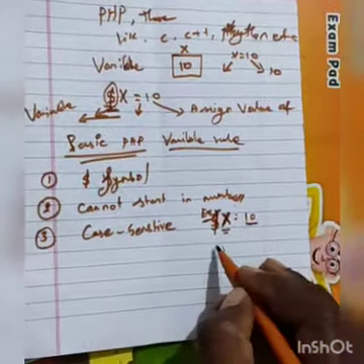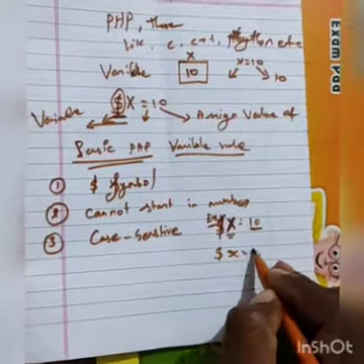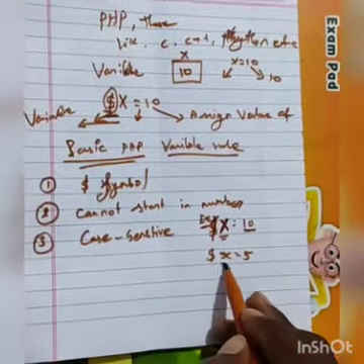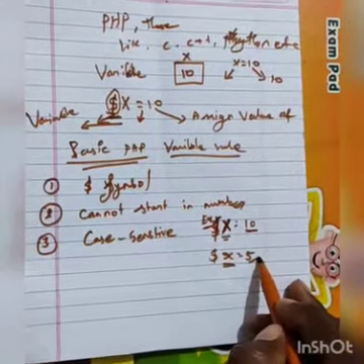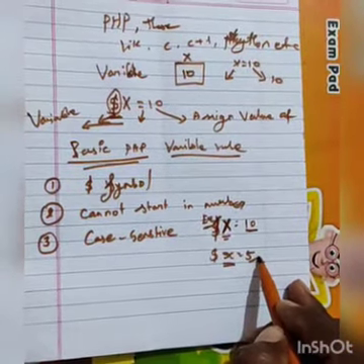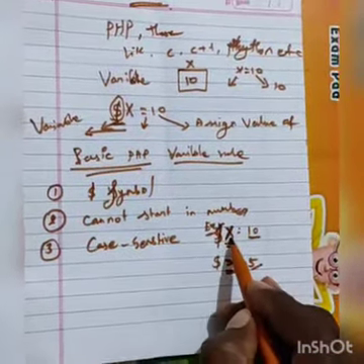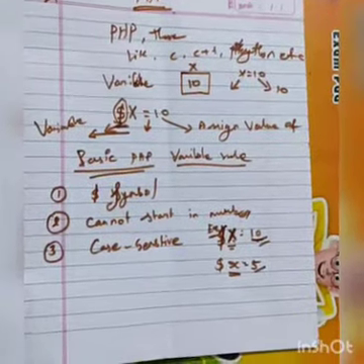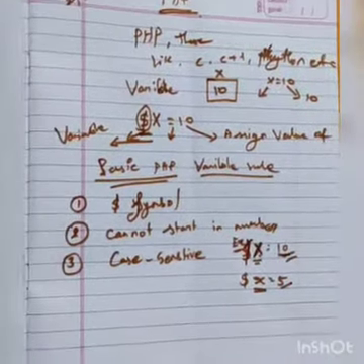In case small x is 5, wherever you use small x, the computer will take the value 5. Capital letter means 10 will be taken as the value. So that is a case sensitive language.